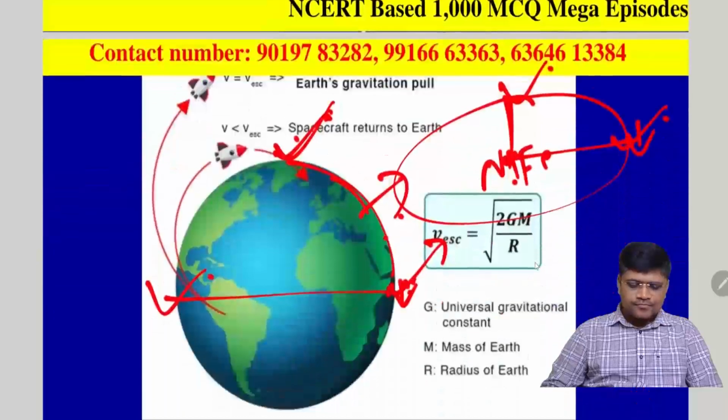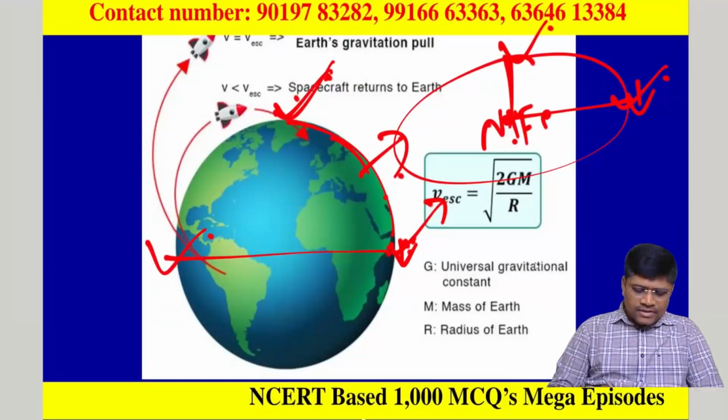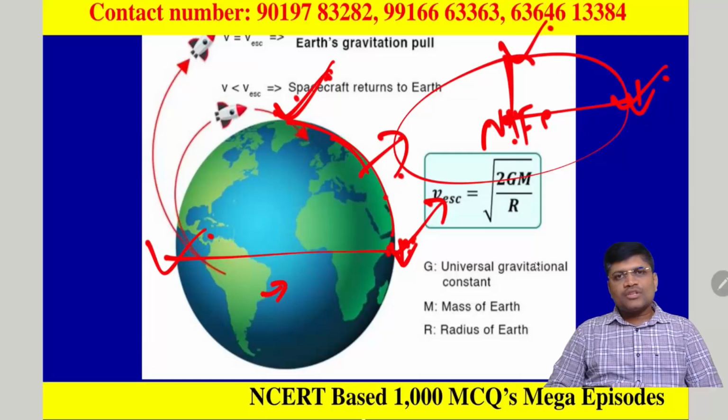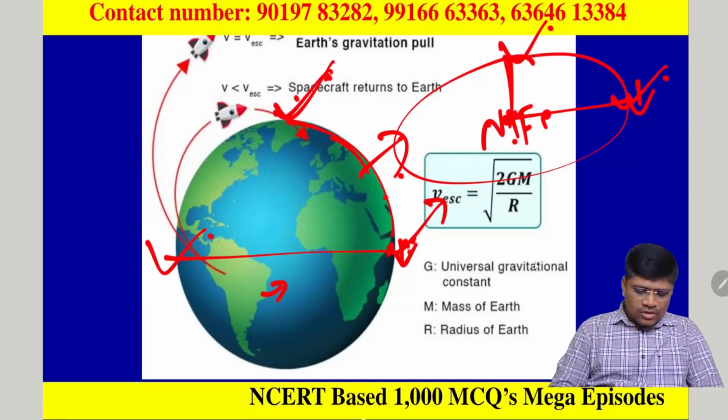Option A is correct. Moreover, while launching the satellites, we prefer the east coast of the continents, but not the west coast.